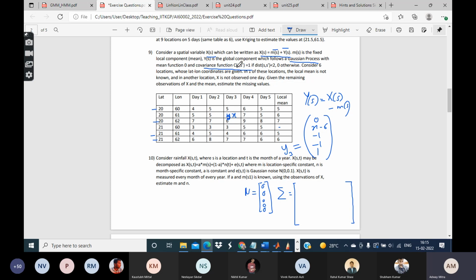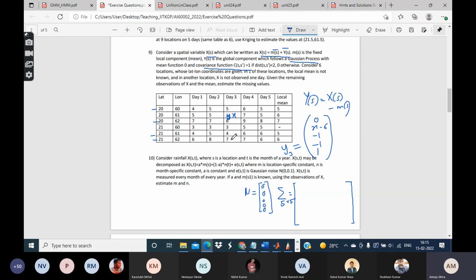Whenever you have two locations S and S prime whose distance is less than 2, then their covariance is 1, and otherwise the covariance is 0. So what's the size of the covariance matrix going to be? Because we have 5 locations, this covariance matrix will be 5 cross 5. Remember that we are not considering the fourth location, we are considering the remaining 5 locations.